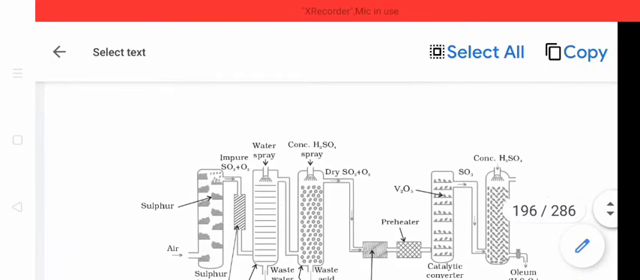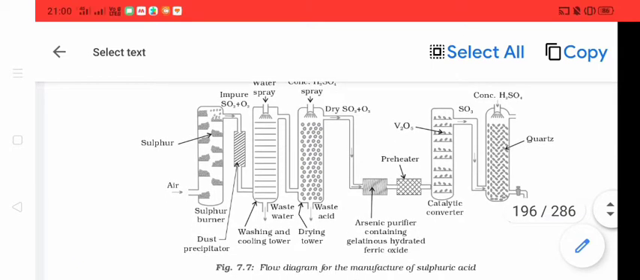In the flow diagram, you can see that first is a sulfur burner. Here sulfur is burned in presence of excess of air. Now the gas evolved is passed through the second chamber, that is the washing and cooling tower. This washes the impurities present in the gases.